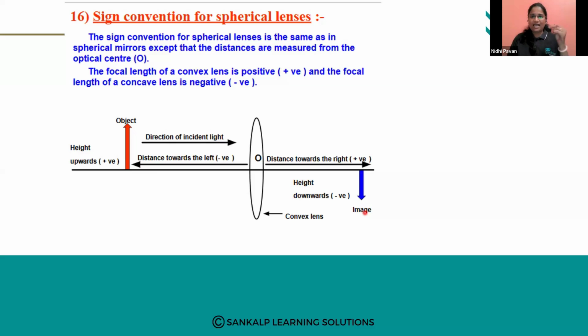And you know height which is on the upper side is positive, and below the principal axis it will be negative. Yesterday I explained it well. Okay. Next.